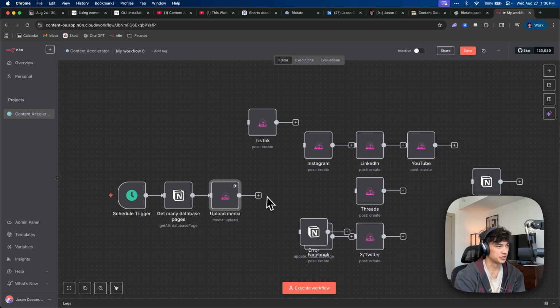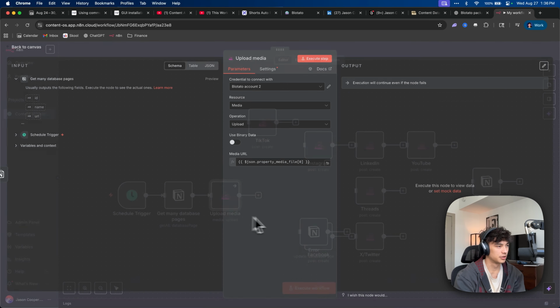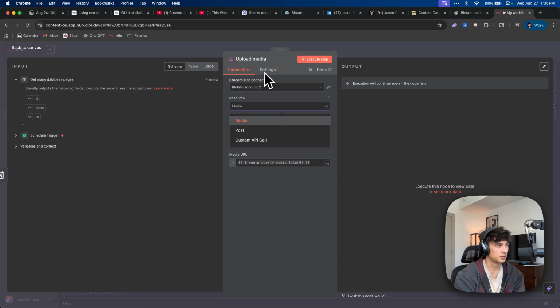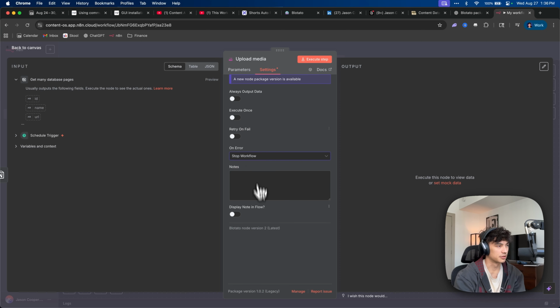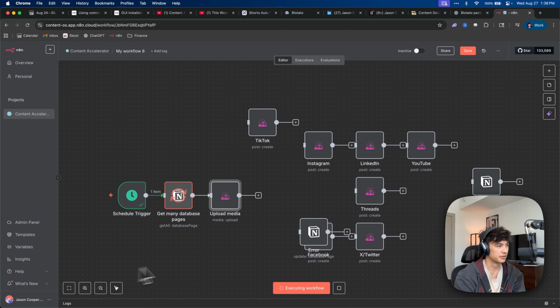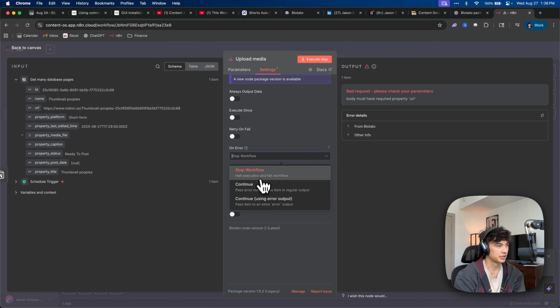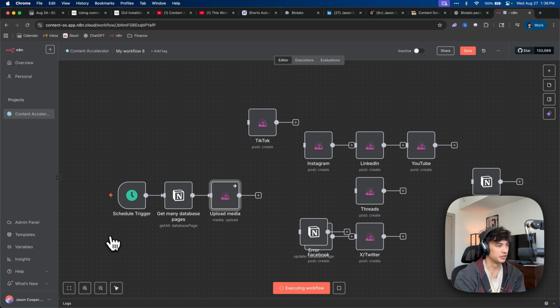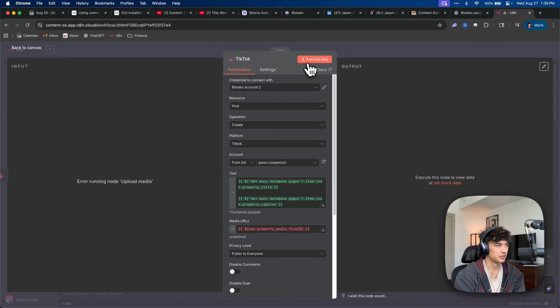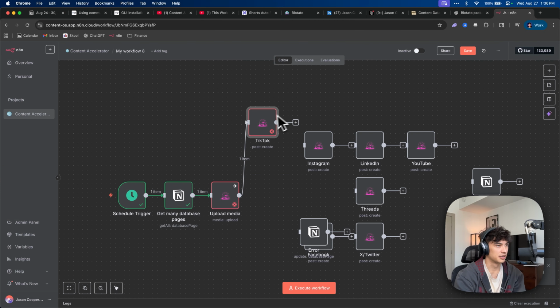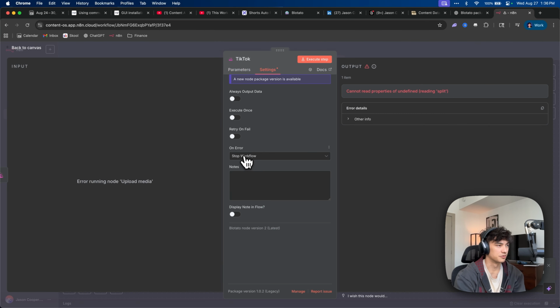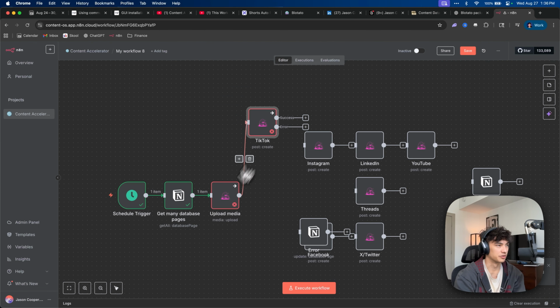Maybe we can continue. I wonder, well, let's just stop the workflow. Maybe we can try that. So, right, that's just going to stop it. If we click continue, then it's going to just continue on. And then here, if we try this, we get an error. What if we do continue using error output on this one? I wonder if it'll work there.